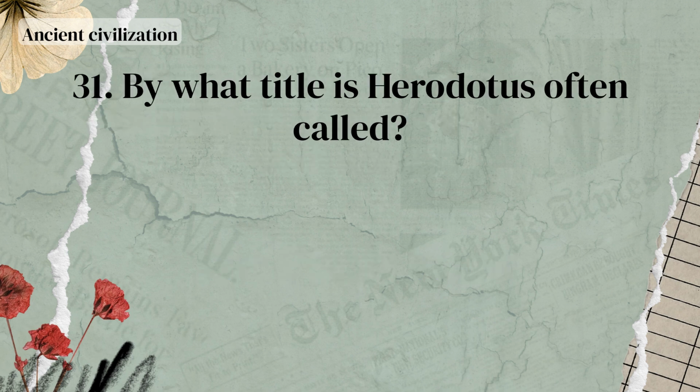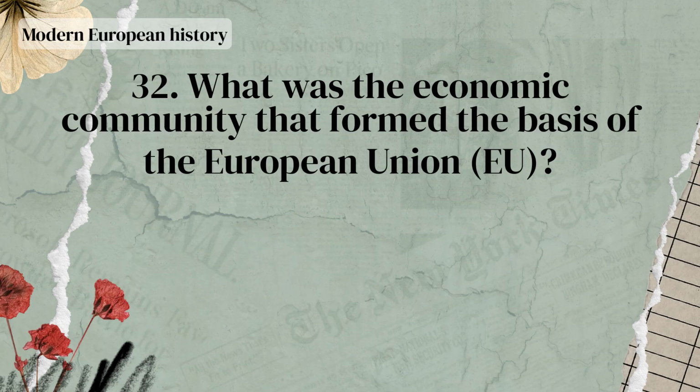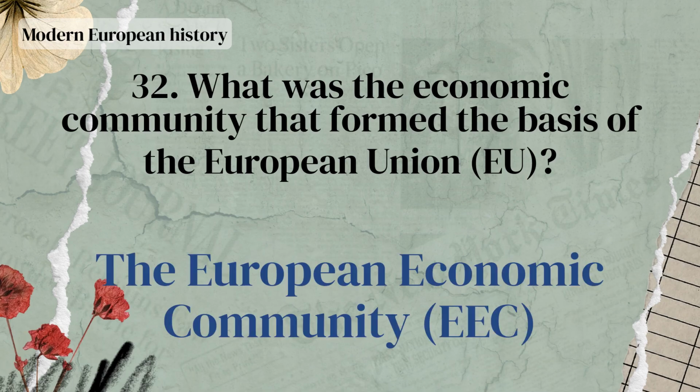By what title is Herodotus often called? The father of history. What was the economic community that formed the basis of the European Union, EU? The European Economic Community, EEC.